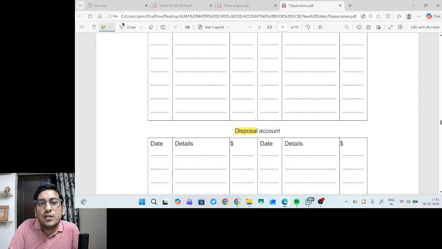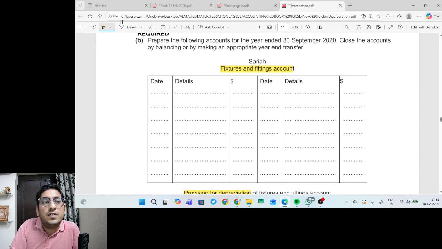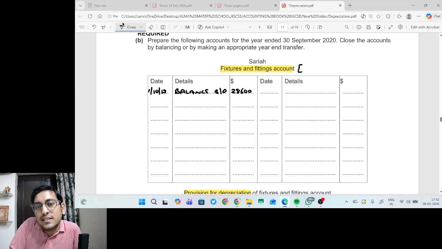We already know the opening balance of assets cost is always debit, and provision for depreciation, since it is a liability for the business, its opening balance is always credit. In the fixtures and fittings account, I will write the opening balance on the debit side, on 1st October 2019, balance brought down, 28,600. Always remember, assets account is always prepared at cost value.